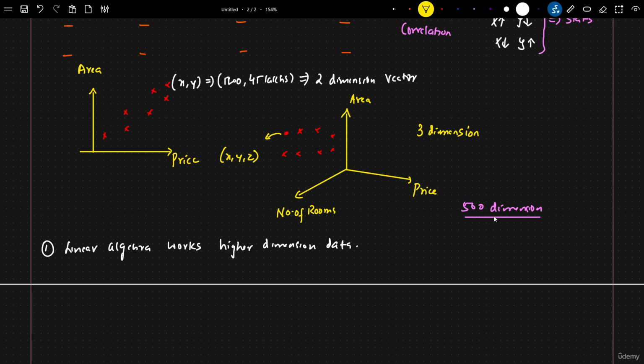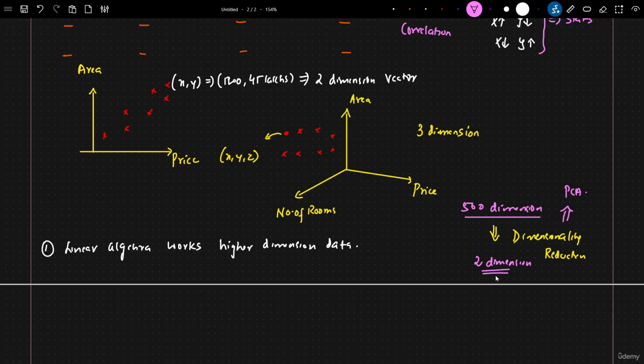In linear algebra, there are concepts which we specifically use in dimensionality reduction. Okay. When we apply dimensionality reduction to these features, it will try to convert them, we can even convert this into 2 dimensions. This is the power of linear algebra. How this can happen, we will learn about a concept called PCA.